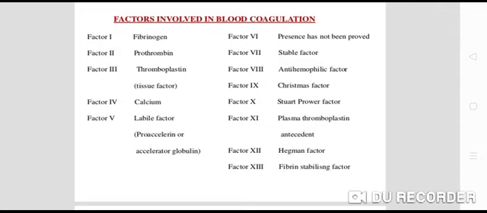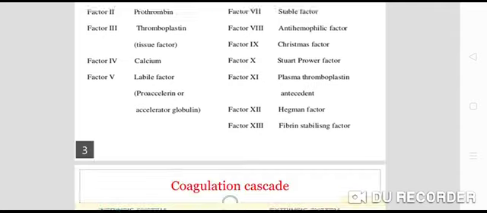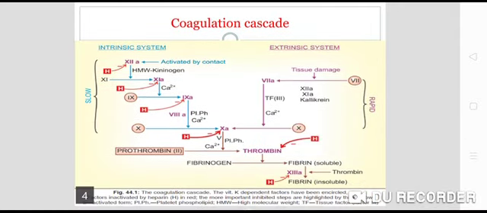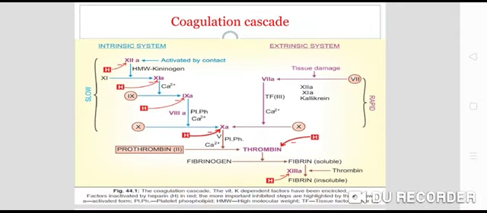Then factor 7 is the stable factor. Factor 8 is the anti-hemophilic factor. Factor 9 is the Christmas factor. Factor 10 is the Stuart-Prower factor. Factor 11 is plasma thromboplastin. Factor 12 is Hageman factor. Factor 13 is the fibrin stabilizing factor. So all these factors play a very important role in blood coagulation. Now we'll see the coagulation cascade.